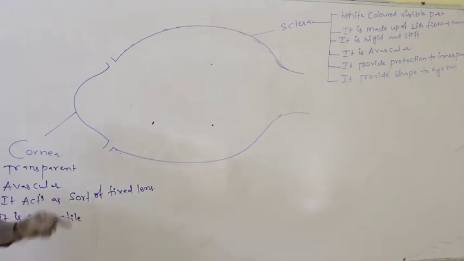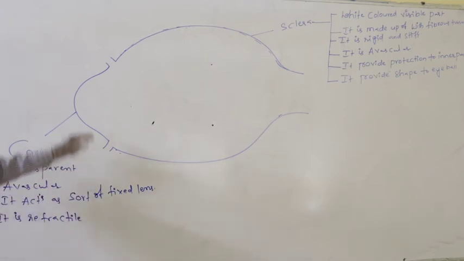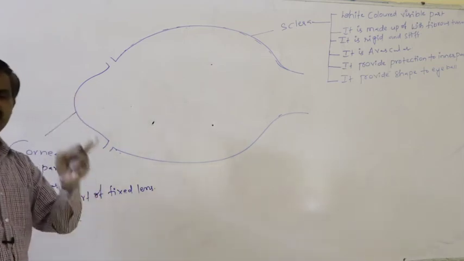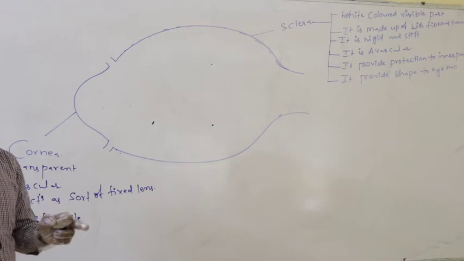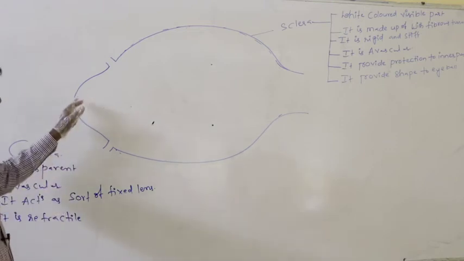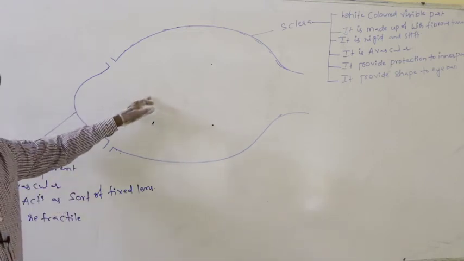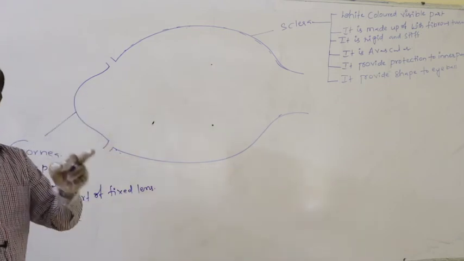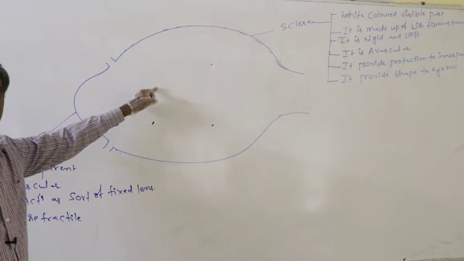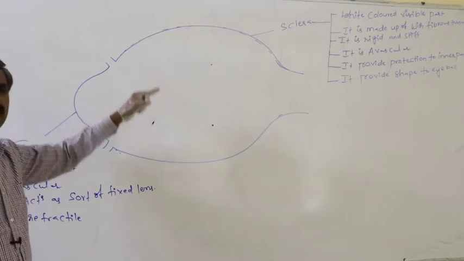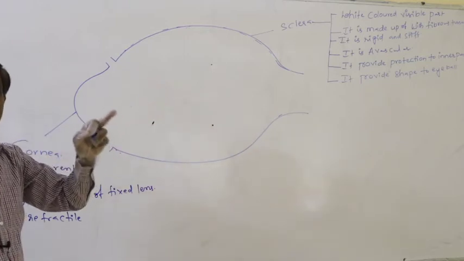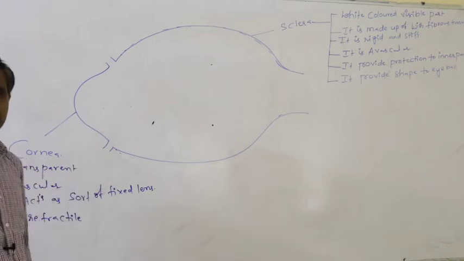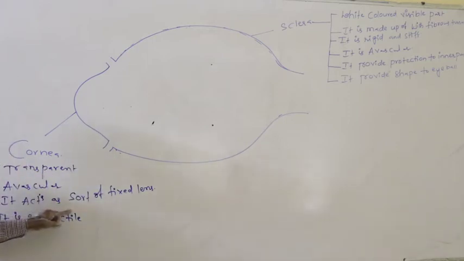It acts as a sort of fixed lens, meaning its shape never changes. Though it is useful to reflect the light onto the next part of the eye, and acts as a lens for reflection of the light, its shape never changes.